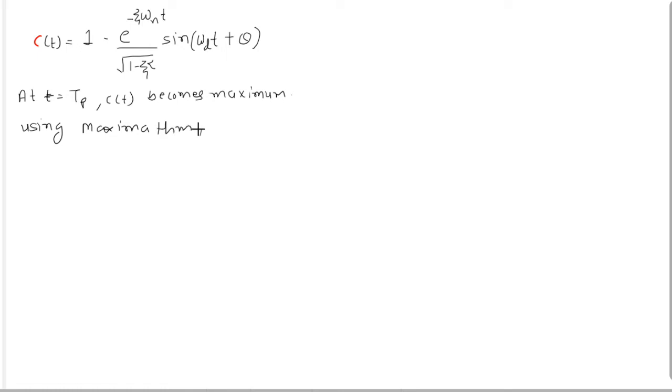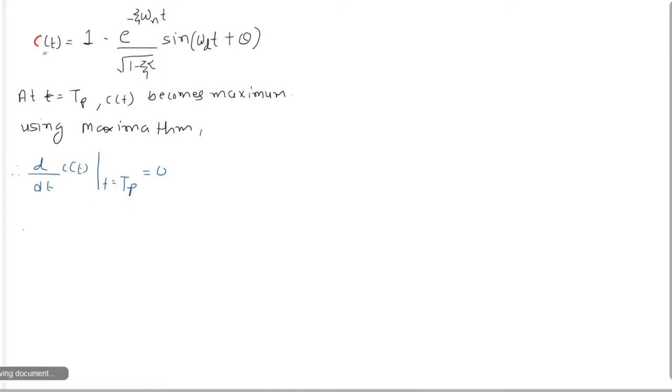According to the maxima theorem, the derivative at a maximum is 0, so we can write d by dt of c of t at t equal to tp is equal to 0. So we differentiate this response at t equal to tp equal to 0, because at t equal to tp, c of t becomes maxima.